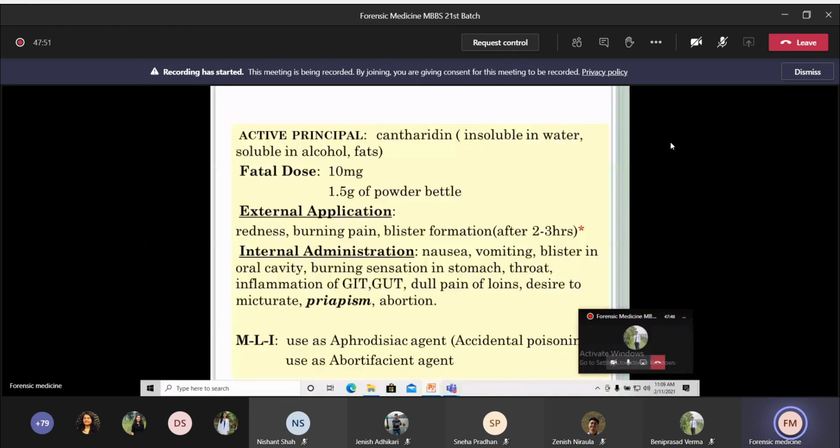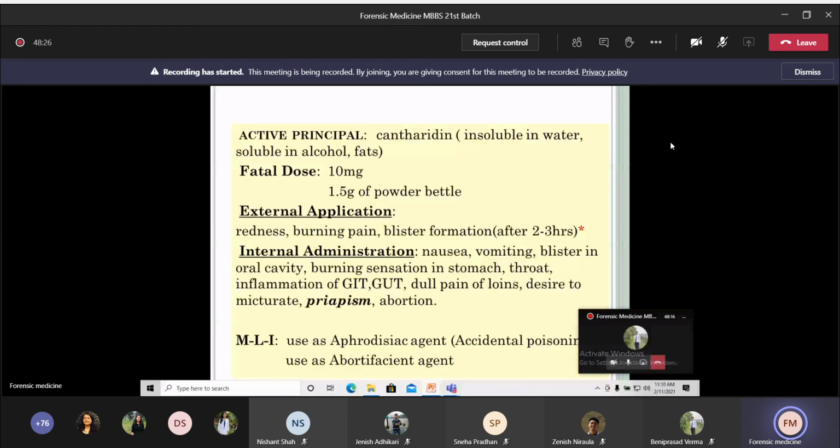The active principle is cantharidin. Cantharidin is the active principle of cantharids. And the fatal dose is 10 mg of active principle or 1.5 gram of powdered beetle. Powdered beetle means the beetle is killed, dried and made into powder form. External application of the powder will cause redness and burning pain on the skin area, and blister formation is seen after 2 to 3 hours of redness and burning pain.